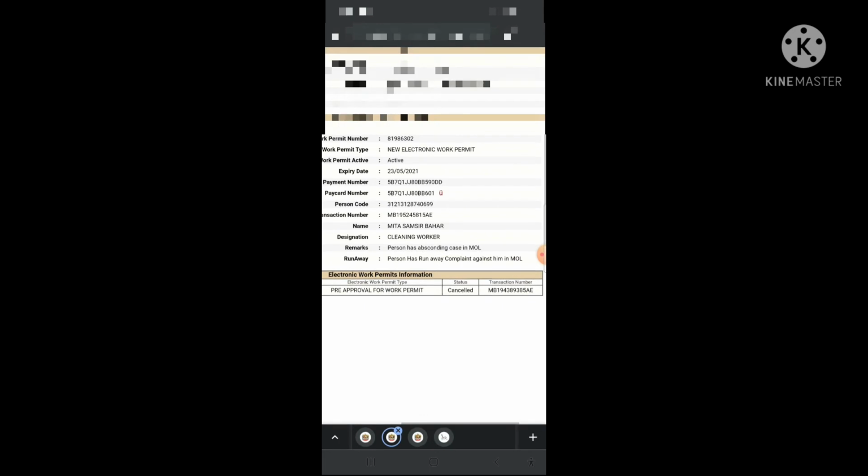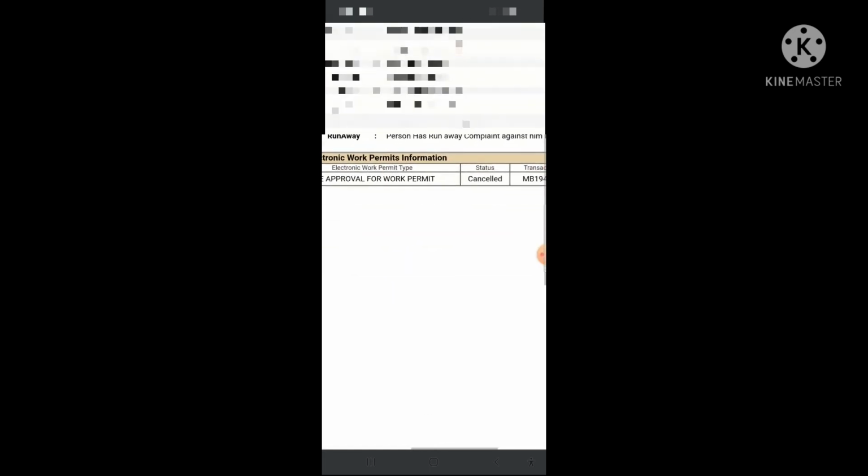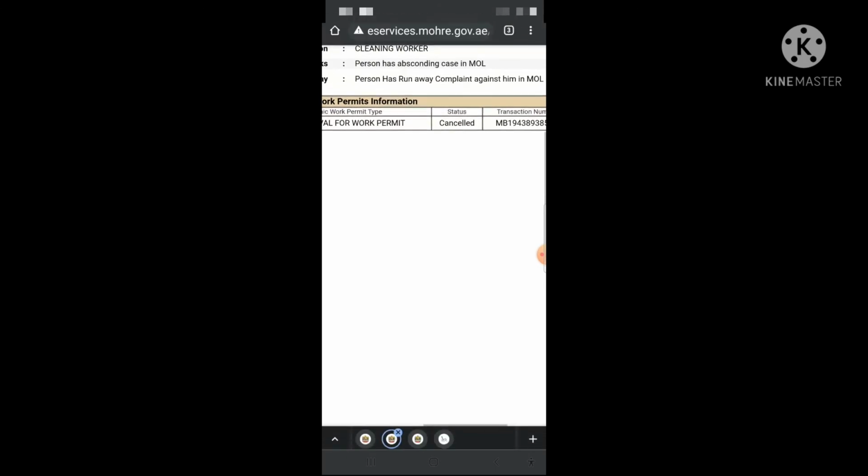Yeah. So guys, here it will show the remarks of the absconding person. Person has absconding case in Ministry of Labor, MOL. Runaway. Person has runaway complaint against him in Ministry of Labor. So here guys, this person is absconded. You can see the details. Now we will go back.